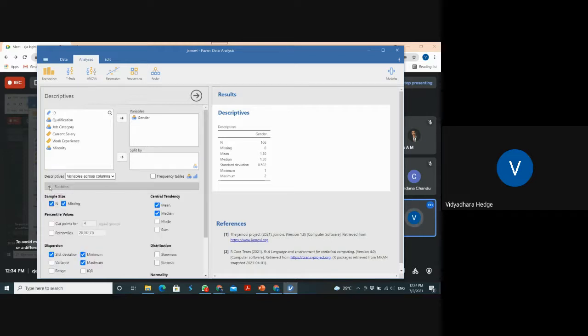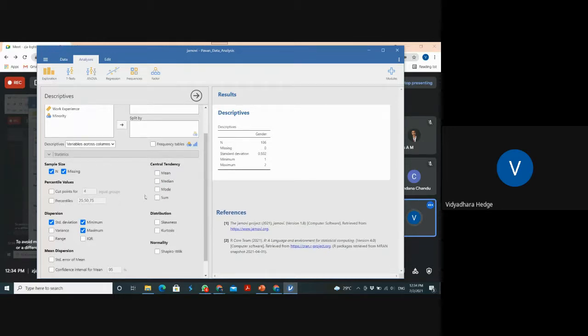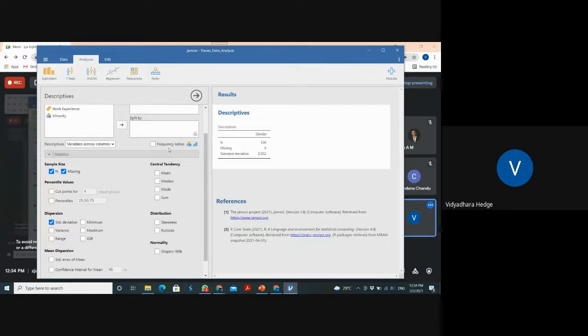Please click. Once you click, it has selected some icons by default, so please uncheck them, and everything will disappear now. See, because these things are not meant for this, it is giving the suggestion that you have to do the frequency table for this one.